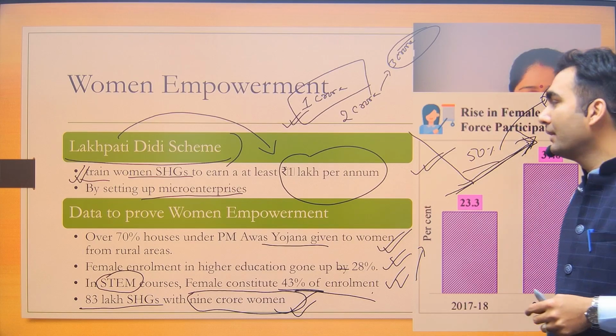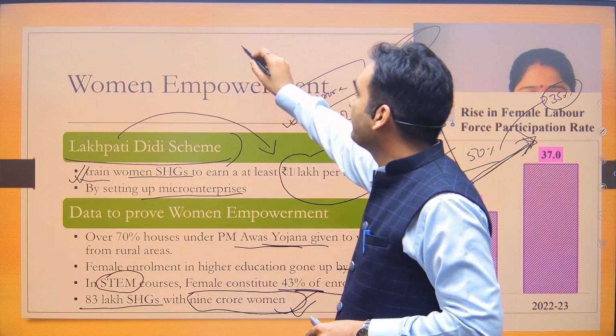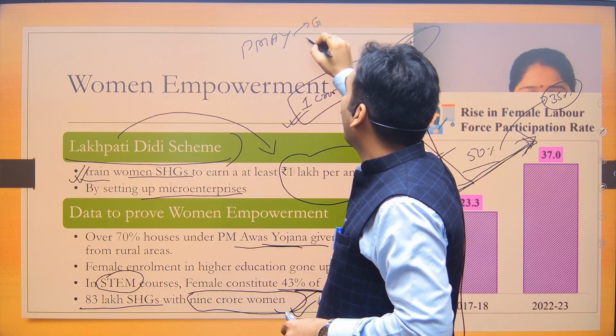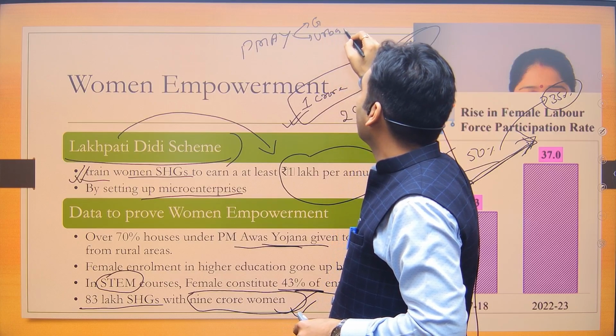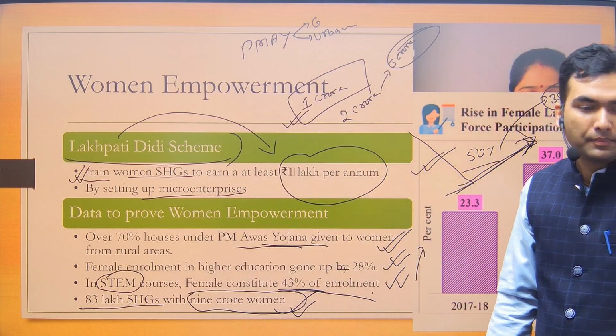Okay, now you tell me, this Pradhan Mantri Awas Yojana has two components. One is Gramin, another is Urban. Which are the ministries which are implementing these two components?